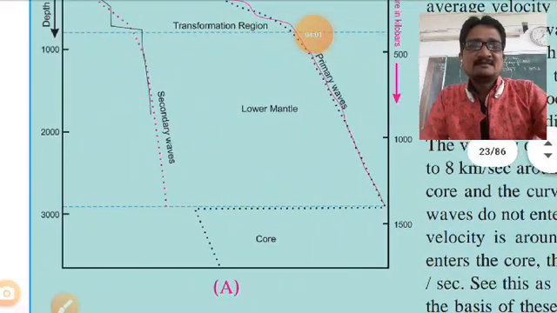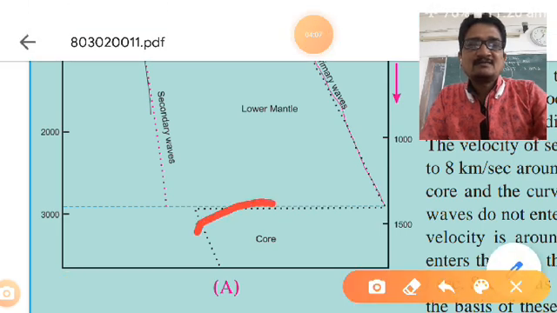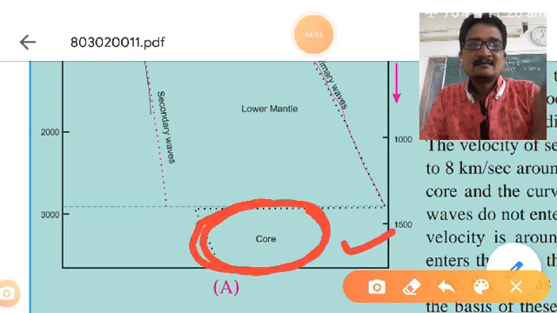So this is the core, the core of the earth, till 1500 kilometers.